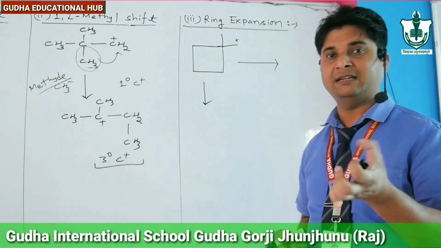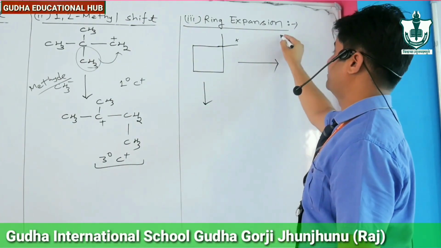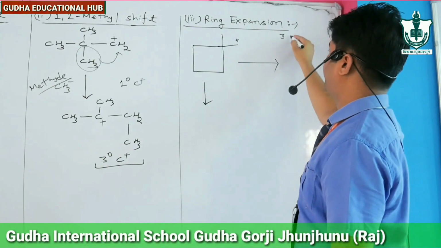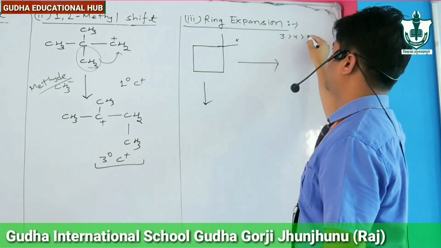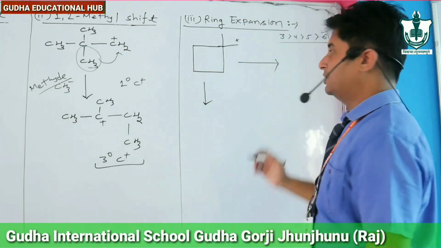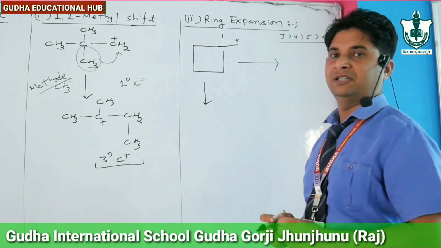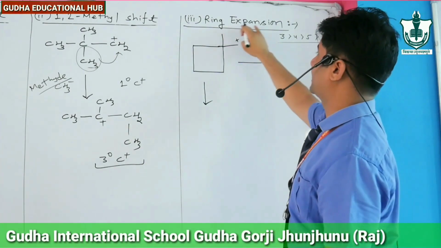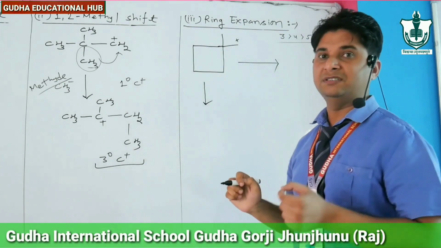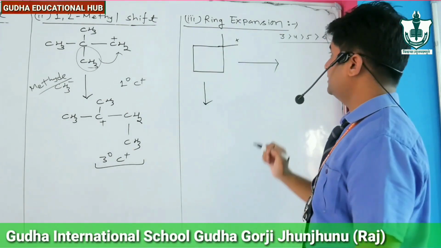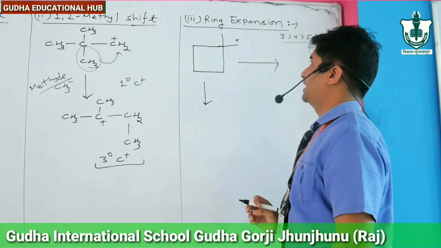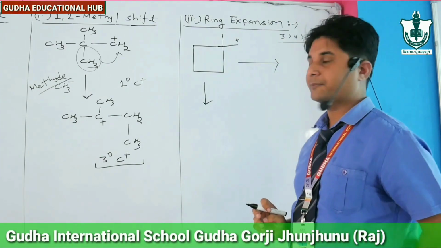Because of angle strain, and the angle strain is maximum in 3-membered ring, then 4-membered ring, then 5-membered ring, and minimum in 6-membered ring. So 6-membered ring is highly stable in nature. So what happened in ring expansion? Ring expansion means if it is 4 carbon, then it converts into 5 carbon ring, and if of 3 carbon, then it converts into 4 carbon ring. Now we see the ring expansion concept.